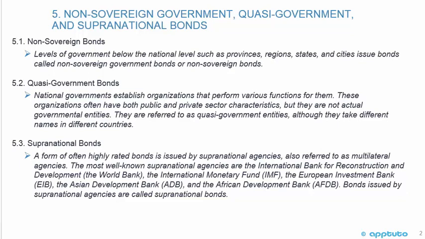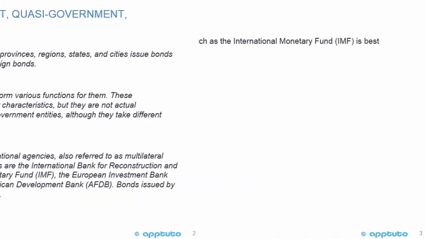Supranational bonds. A form of often highly rated bonds is issued by supranational agencies, also referred to as multilateral agencies. The most well-known supranational agencies are the International Bank for Reconstruction and Development, the World Bank, the International Monetary Fund, IMF, the European Investment Bank, EIB, the Asian Development Bank, ADB, and the African Development Bank, AfDB. Bonds issued by supranational agencies are called supranational bonds.